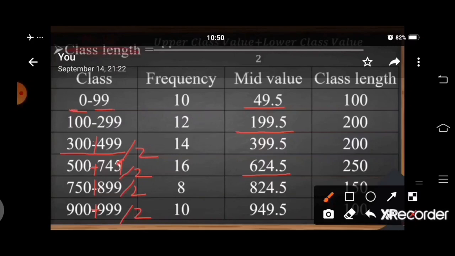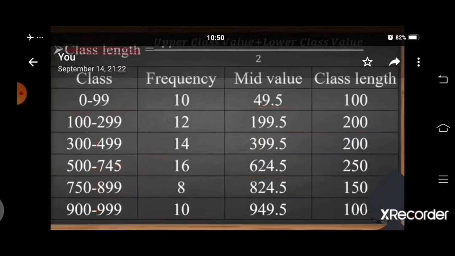Now, to find class length, we will count from 0 to 99. Class length would be 100. 100 to 299 class length would be 200. 300 to 499 class length would be 200. 500 to 749 class length 250. 750 to 899 class length would be 150. 900 to 999 class length would be 100.